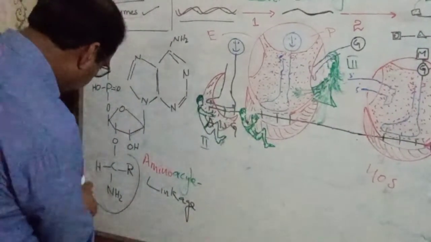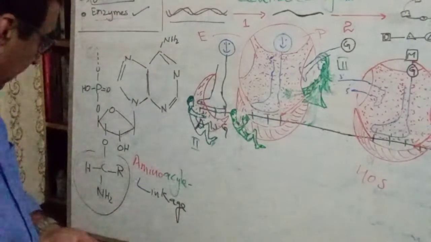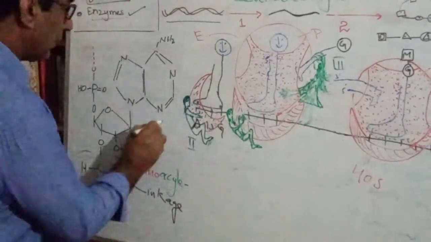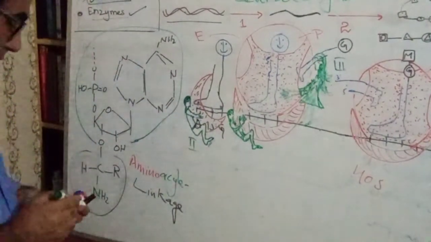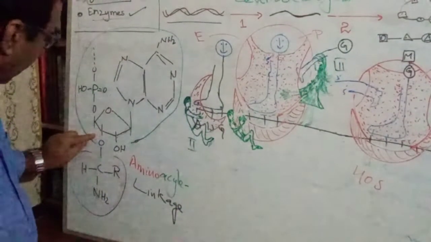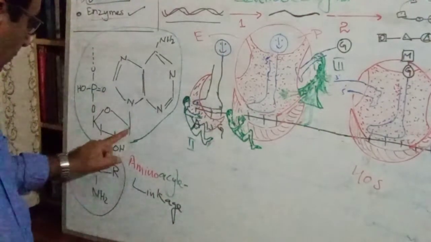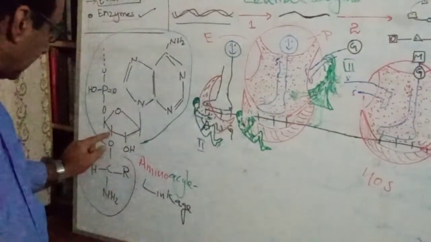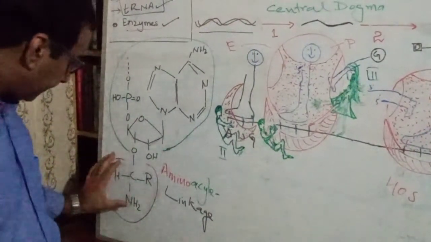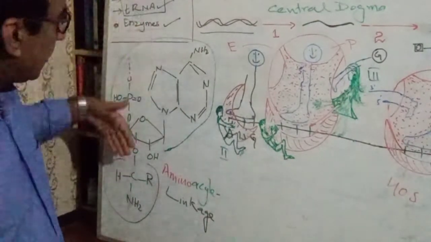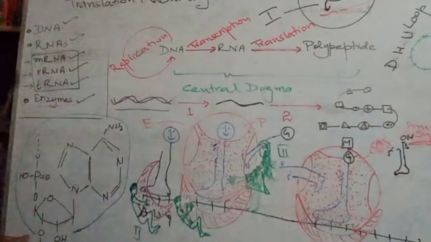This is the amino acid molecule, and here is the 3 prime end of a molecule of transfer RNA. I told you, this is the 3 prime end, and this is again the 3 prime end.